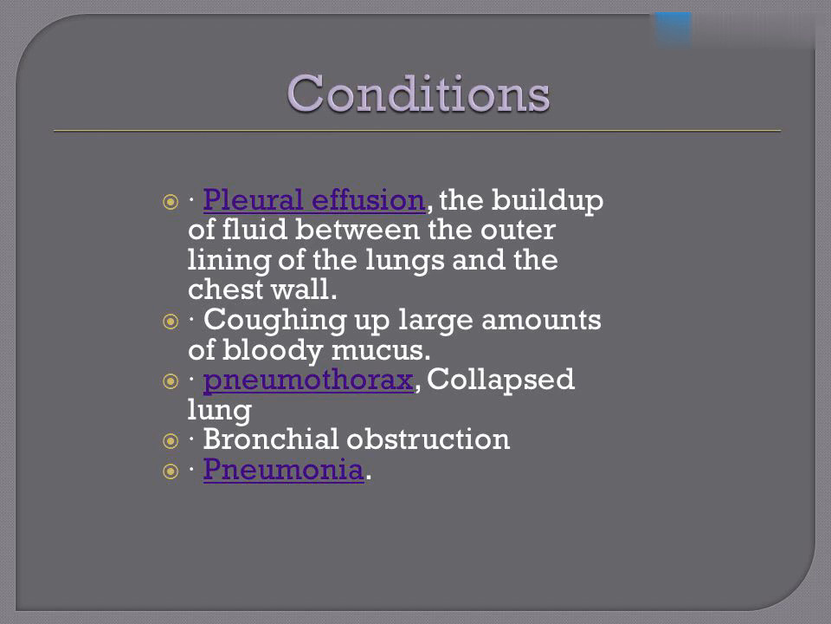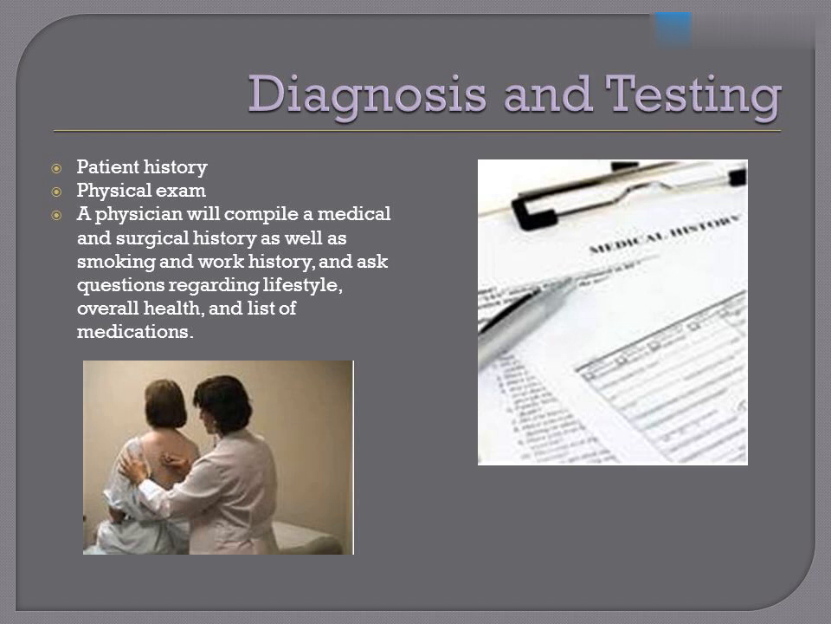Conditions. Pleural effusion, the buildup of fluid between the outer lining of the lungs and the chest wall. Coughing up large amounts of bloody mucus. Pneumothorax, collapsed lung. Bronchial obstruction. Pneumonia.